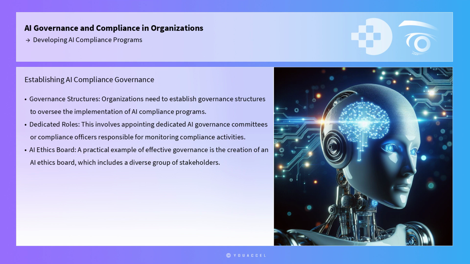After identifying compliance risks, organizations need to establish governance structures to oversee the implementation of AI compliance programs. This involves appointing dedicated AI governance committees or compliance officers responsible for monitoring compliance activities and ensuring alignment with organizational policies and regulatory requirements. A practical example of effective governance is the creation of an AI ethics board, which includes a diverse group of stakeholders such as legal experts, ethicists, data scientists, and business leaders. This board can provide valuable insights and guidance on ethical and compliance issues, facilitating informed decision-making processes.